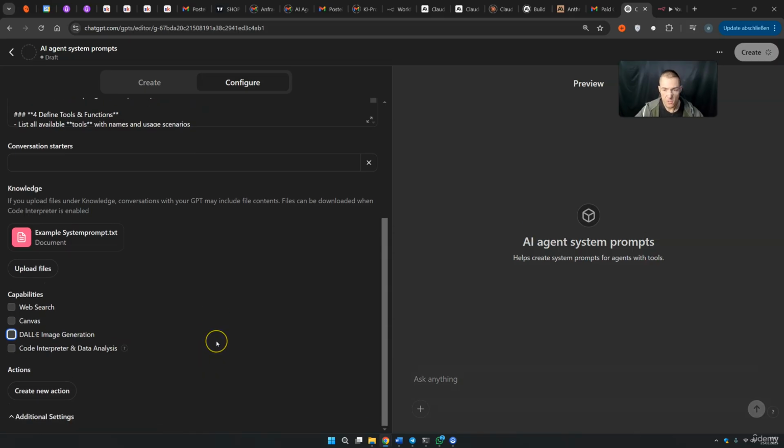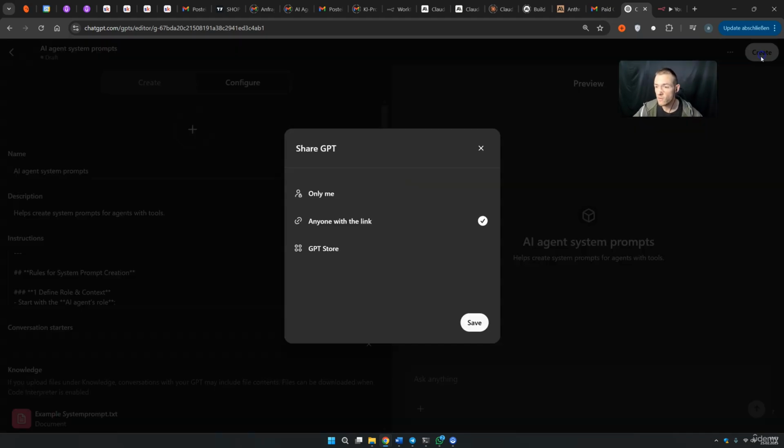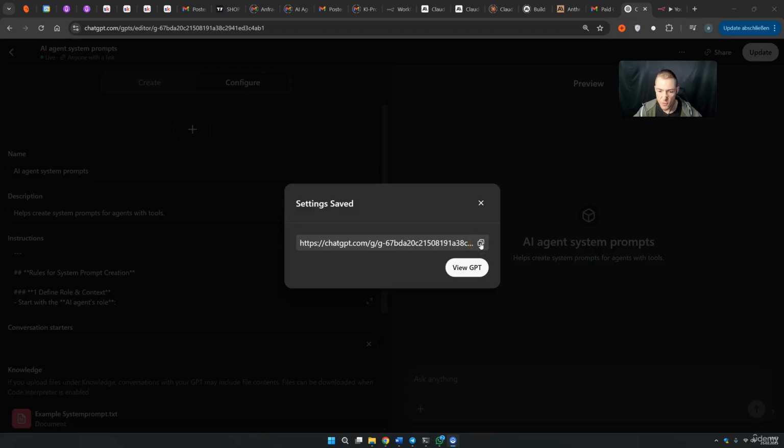So we have a simple GPT created with a good system prompt with some knowledge, and this thing will help us create system prompts for our AI agents. As soon as I press create here on the left corner, anyone with a link can access this so that also you can use this. I press save. I will copy this link and share it with you, but first let's just view this GPT.